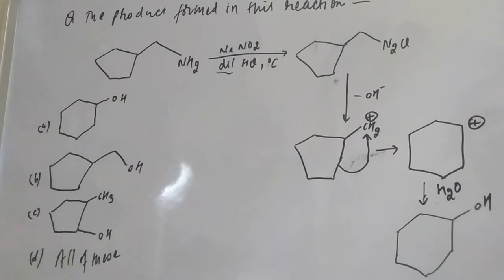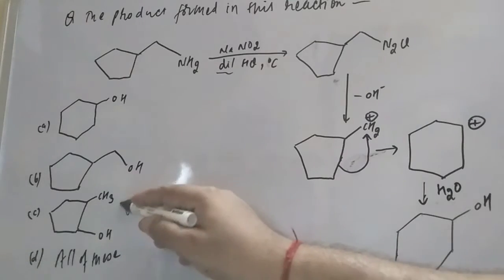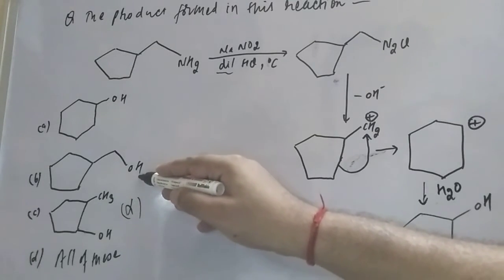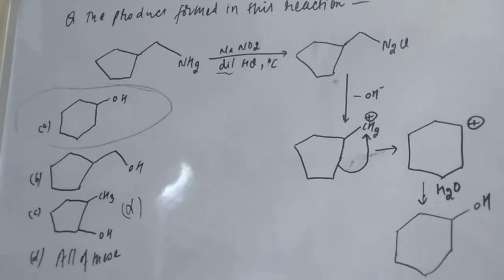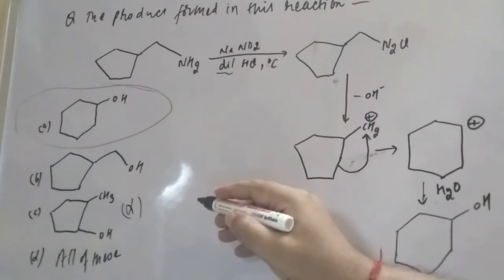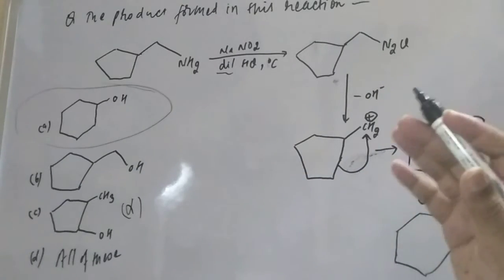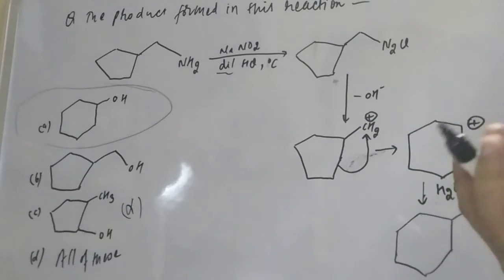They have given the options, student. C option is not possible. A little percentage of B is possible, but the major stable compound will be option A, the cyclic alcohol. So the correct option will be A. Why? Because we know that wherever the possibility is there, a 5-membered cyclic ring to a 6-membered ring is stable, but a 6-membered ring to a 7-membered ring is not possible.